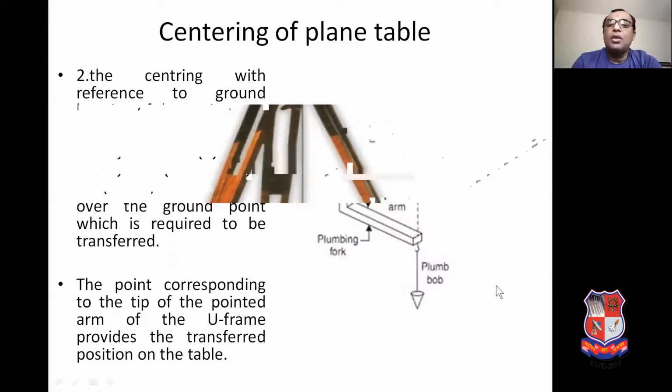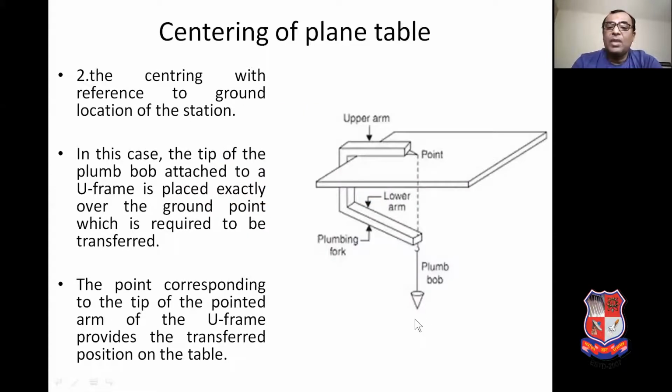Now case number 2, the centering with reference to the ground location of the station. On the ground we have the station, and we have to transfer that ground station onto the drawing sheet by means of the U fork and plumbing fork. In this case, the tip of the plumb bob is attached to the U fork.